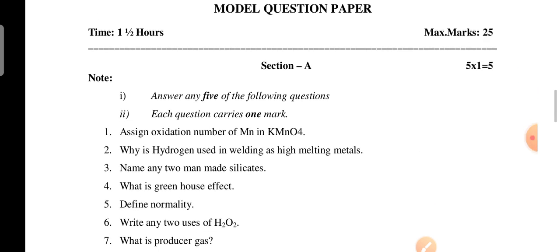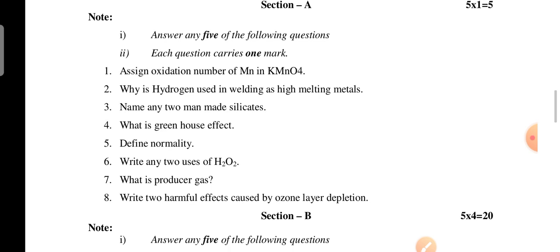Section A, already I have told, section A carries 1 mark questions. You don't have any 2 marks questions, only 1 mark questions will be there. 8 questions will be there, you have to attempt any 5. You may have the choice. 5 into 1, 5 marks. Section A carries 5 marks.